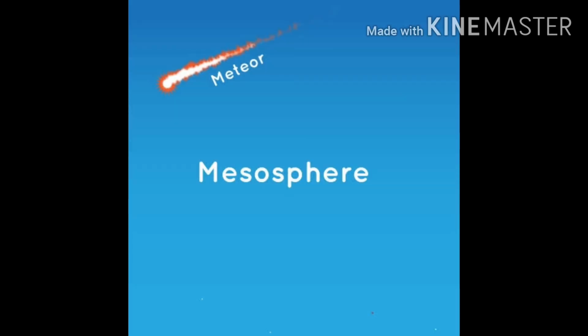Next layer of atmosphere is mesosphere. It extends to about 80 km above the Earth's surface. In this layer, the temperature decreases with altitude and falls as low as -85 degrees Celsius. Meteors entering the atmosphere usually burn up in the mesosphere.